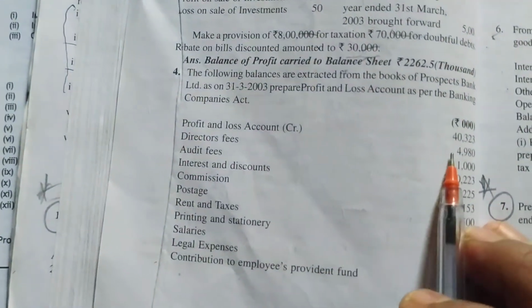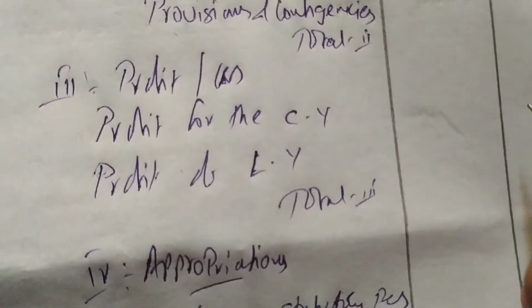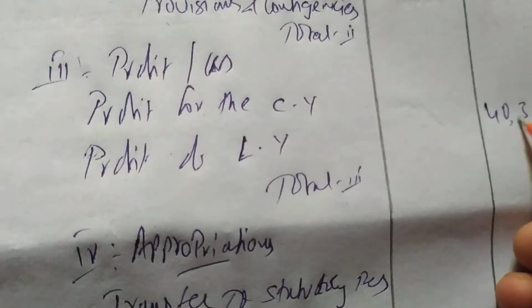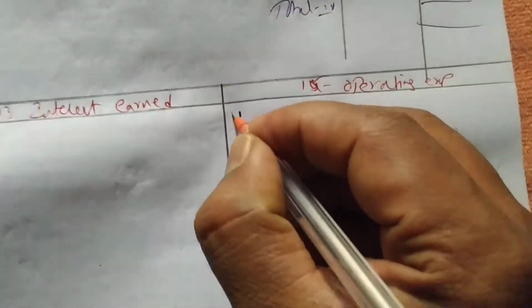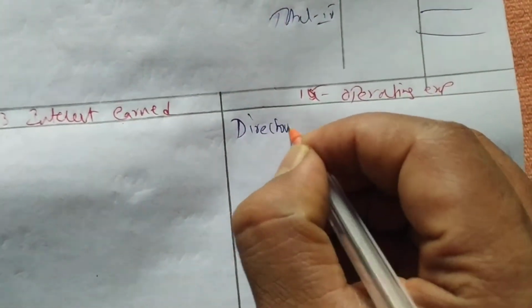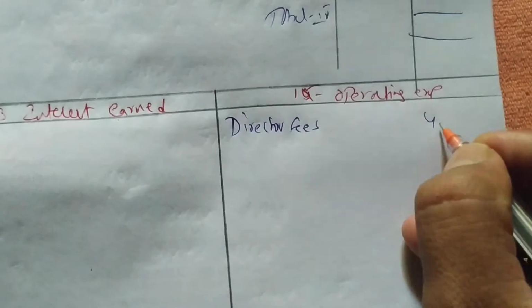First we are having profit and loss account 40,323. This is last year's profit, so I am writing last year profit 40,323. Director fees is operating expenses, so under schedule 15 operating expenses, director fees 4,980.